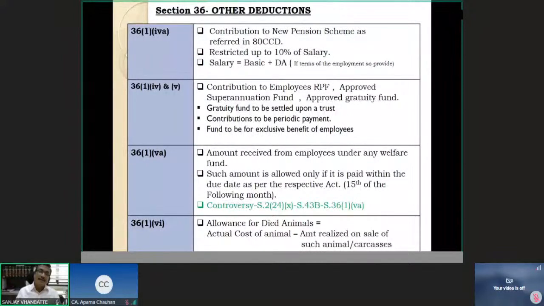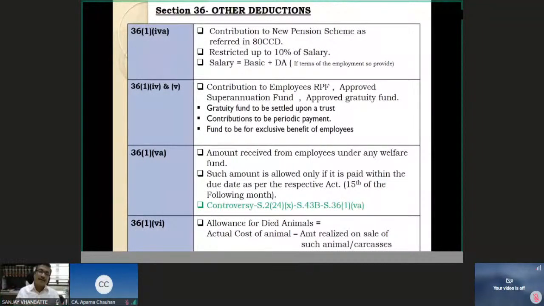Under section 224 subclause (10), this 2,000 rupees will be considered to be the income of the employer. First of all, it is income. It will be income. 2,000 rupees is my income. And it will be allowed as deduction